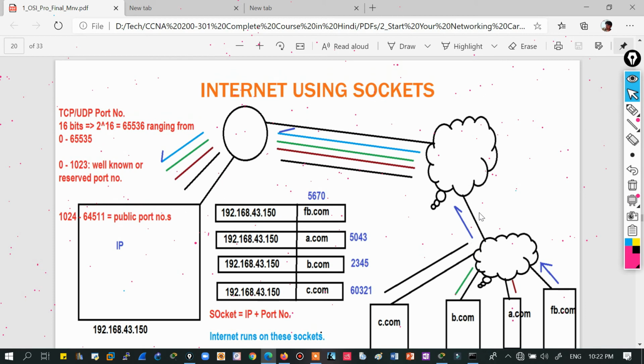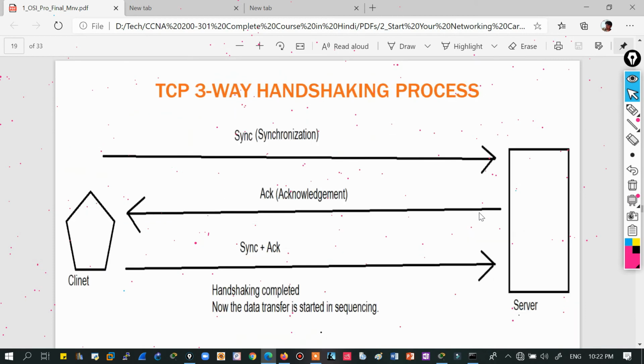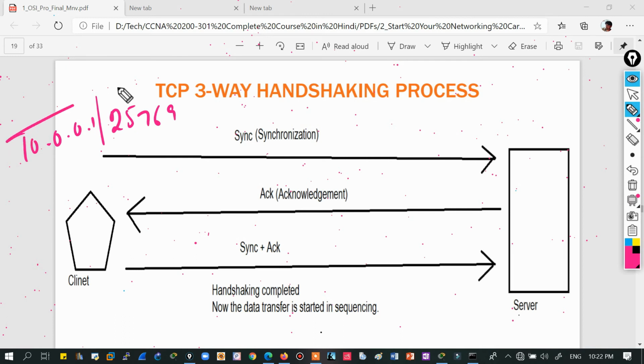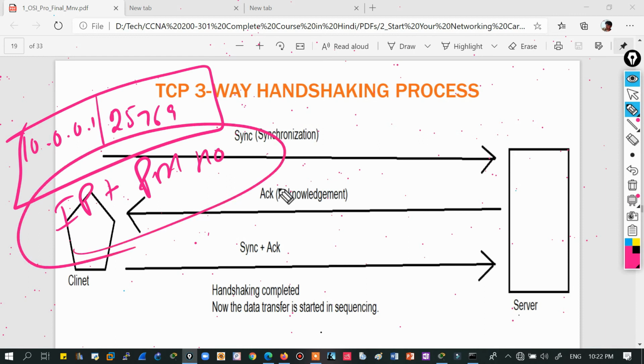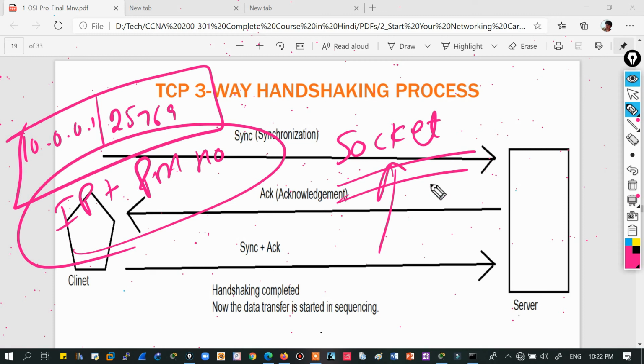And one more thing I just remembered right now: the combination, as I told you, when we are generating ports, 10.0.1 and your port number like 25769, this combination of IP plus port number is known as a socket, and the internet is running on sockets. Millions and millions of sockets are running per second on the internet.